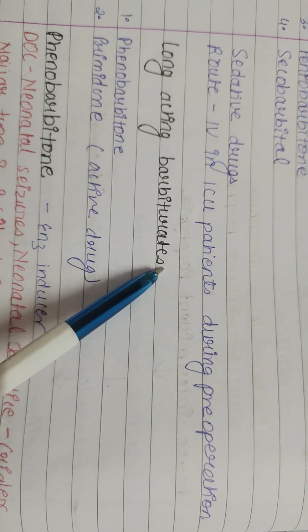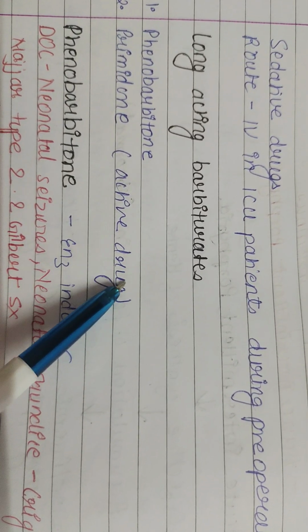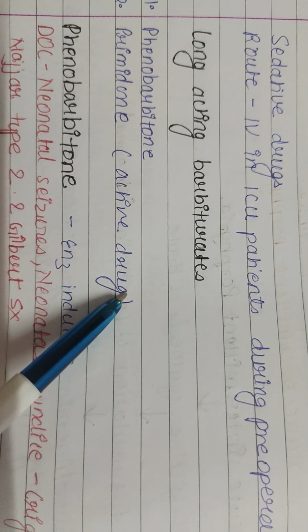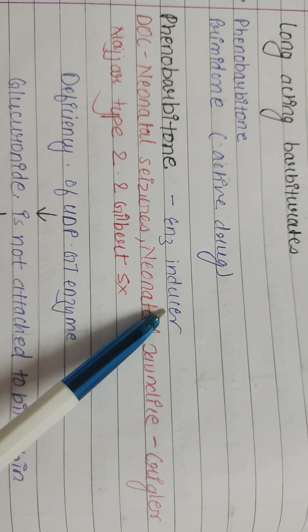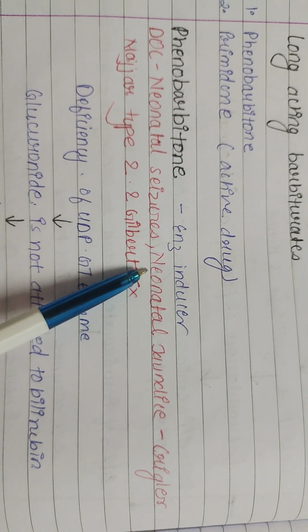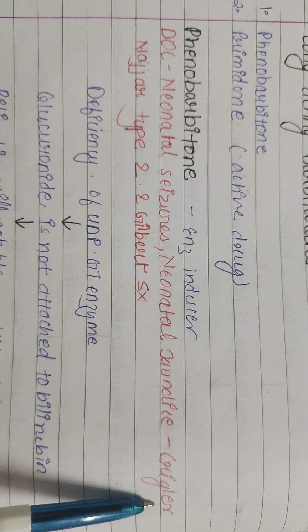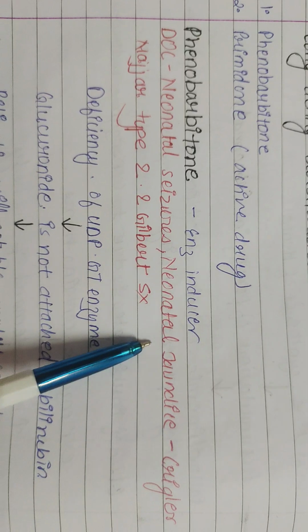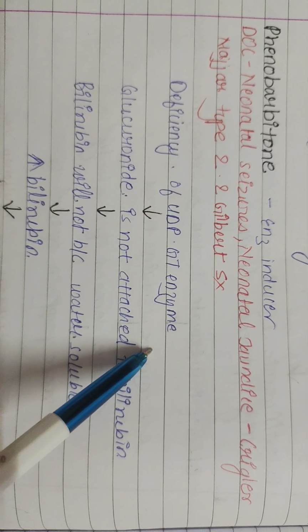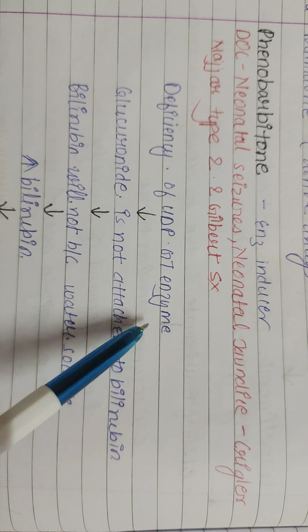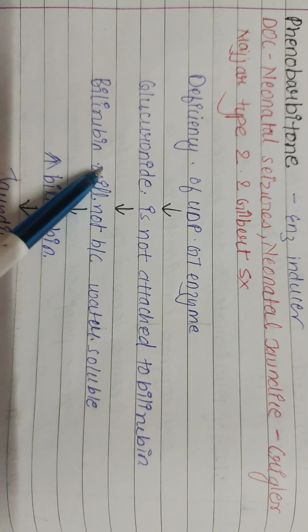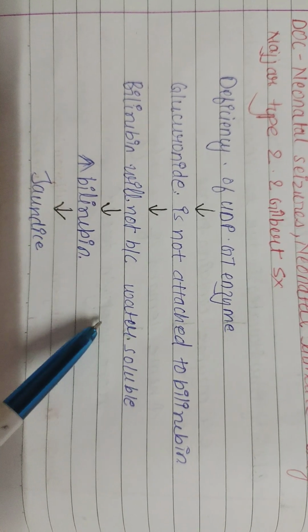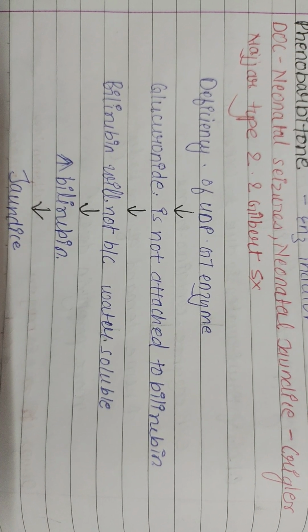Now, the long-acting barbiturates are phenobarbital and primidone. Primidone is a prodrug of phenobarbital. Phenobarbital is an enzyme inducer. It is the drug of choice for neonatal seizures, neonatal jaundice, Crigler-Najjar type 2, and Gilbert syndrome. Deficiency of UDP-GT enzyme means glucuronide is not attached to bilirubin, so bilirubin does not become water soluble. Increased bilirubin then leads to jaundice.